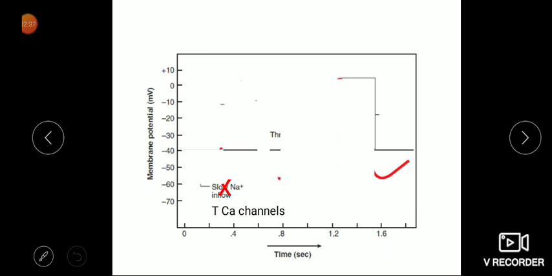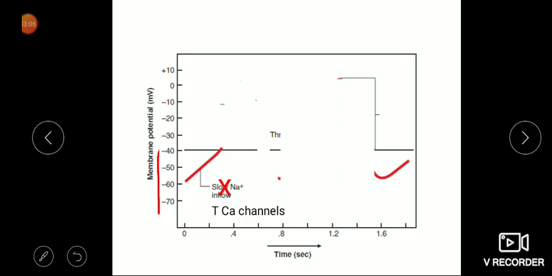But nowadays the concept is changing. Scientists have observed that there are transient calcium channels. So there is influx of calcium from outside to inside, and because of this influx the potential moves from -70 towards -40. When calcium goes inside, negativity reduces, from -70 millivolt to -40 millivolt. Now in the SA node, all these channels are voltage gated channels, meaning at a particular voltage they open, and at other voltages they close.